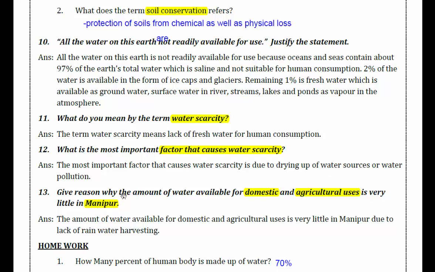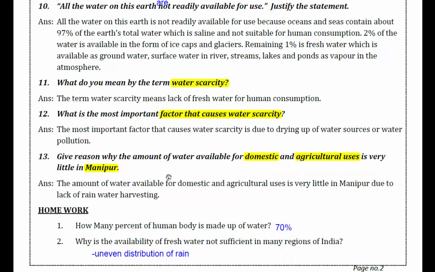Reason for the amount of water available for domestic and agricultural uses being very little in Manipur. So let's come to Manipur. The amount of water available for domestic and agricultural uses is very little in Manipur due to lack of rainwater harvesting. What is that? Lack of rainwater harvesting.